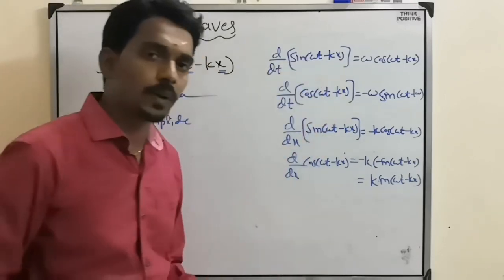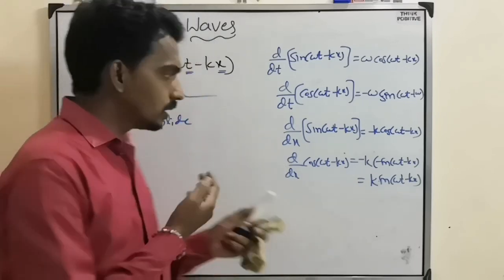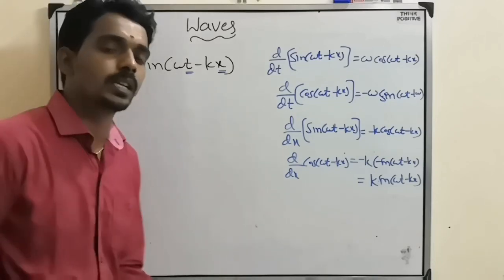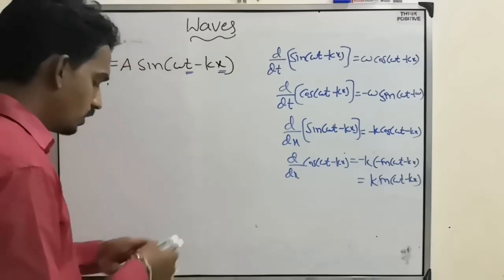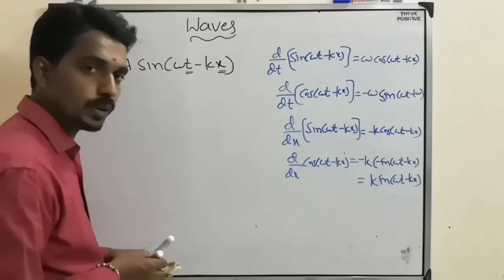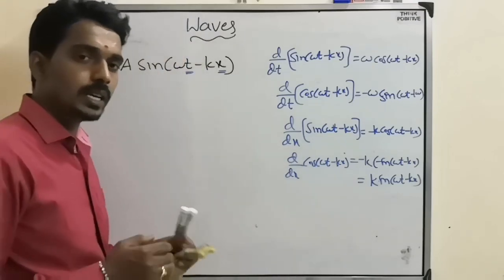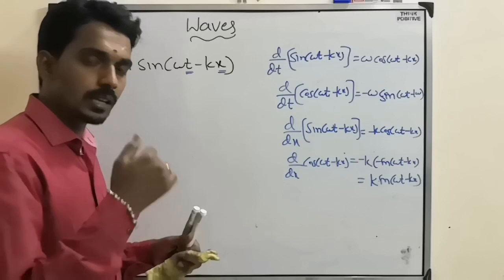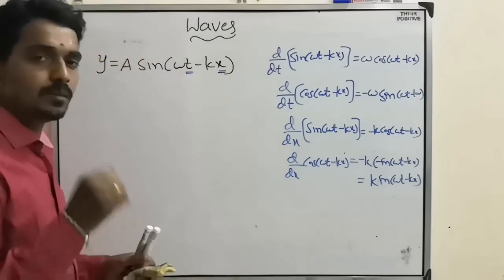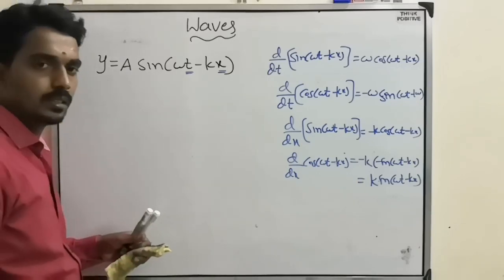So why do we require this formula? A doubt comes in your mind. Don't be in a hurry. Based on this equation, they'll ask two more things in the entrance. The first one is: as particles are vibrating, moving, whether it is a longitudinal wave or transverse wave, in the form of rarefaction or compression or crest or trough, they are in motion, so there must be some velocity.